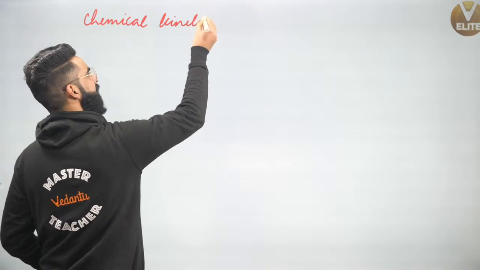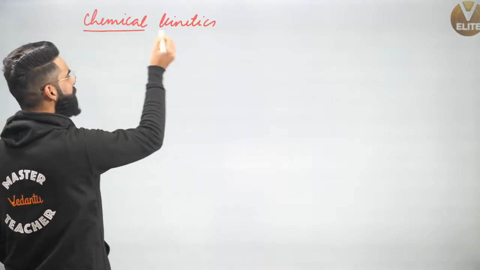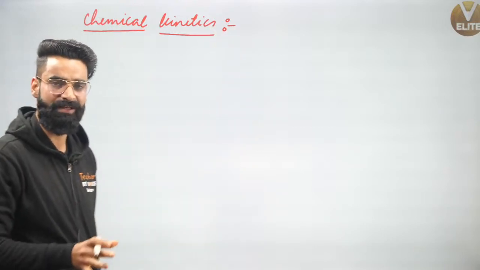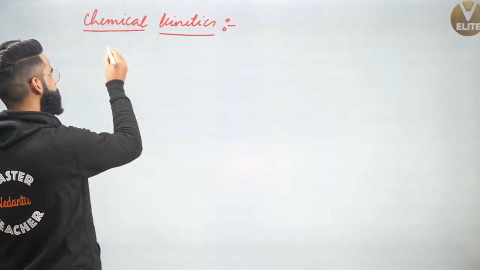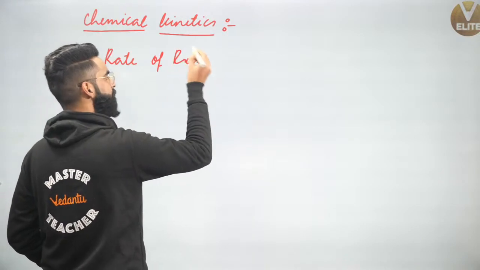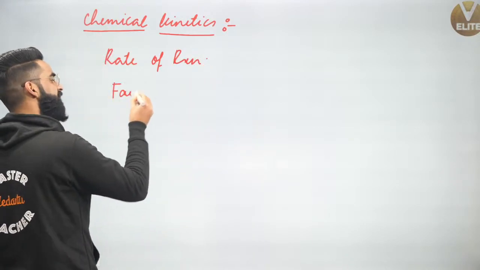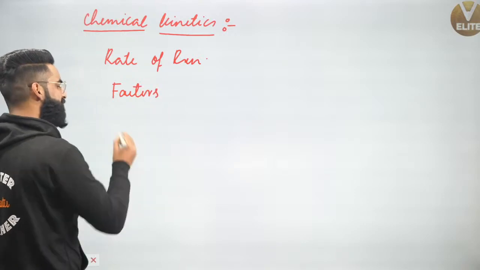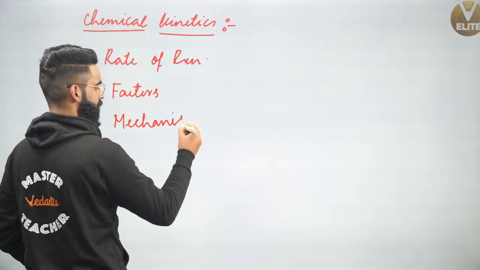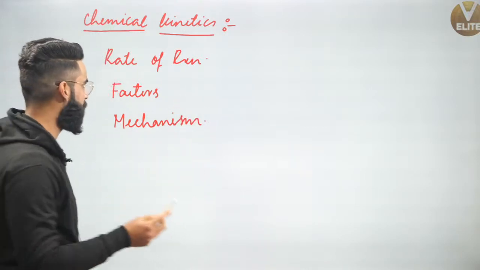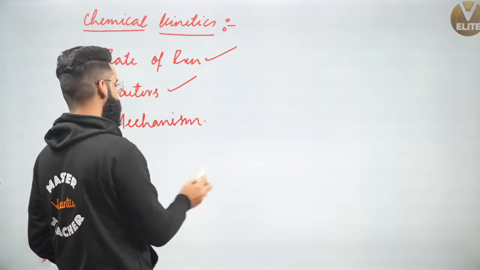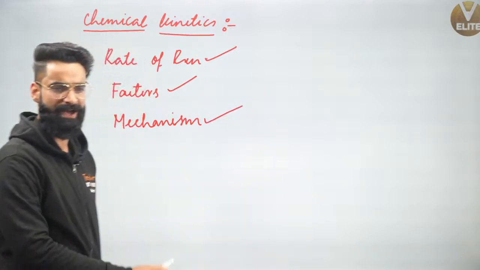Well, people, in this chemical kinetics, what all things are we going to talk about? Chemical kinetics is that branch of chemistry which deals with the study of the rates of reactions, the factors which affect the rate of the reaction, and at the same time, the mechanism involved in a chemical reaction. So in this chapter, we are going to talk about the rate of the reaction, the factors which affect it, and the mechanism of different reactions.